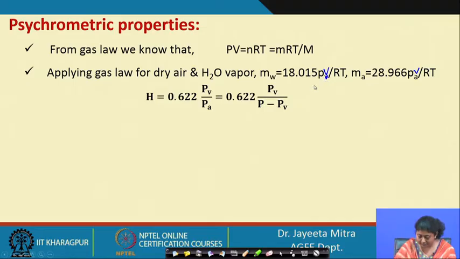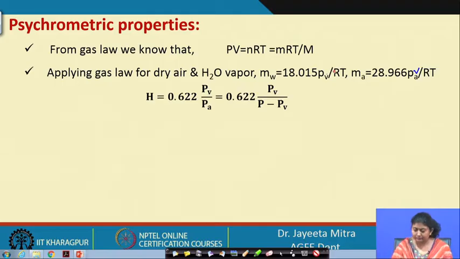So, better we can write here this way, because if we consider the unit volume, then we can directly write that H is equal to 0.622 into PV by PA, RT will be getting cancelled. So, this will be the expression.